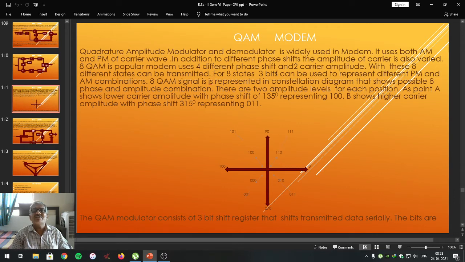For 8 states, 3 bits can be used to represent the different PM and AM combinations. That means whenever binary information is to be transmitted, every time 3-bit data is considered, and it is converted in the form of variation in the phase and variation of the amplitude.